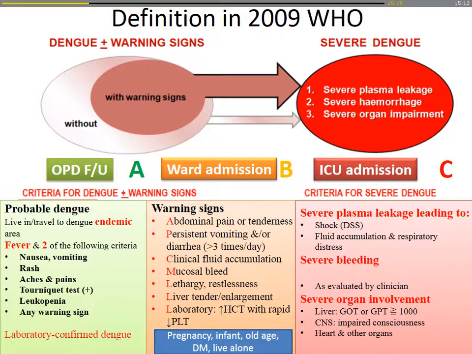If you have suspected dengue infection and some signs, but you don't have to be admitted to the ward, just OPD follow-up, that is group A. If you have warning signs, like abdominal pain, clinical fluid accumulation, mucosal bleeding, and especially groups like pregnant or elderly patients, you will be grouped as group B, and you need ward admission. And if you have severe plasma leakage syndrome, like ARDS, severe bleeding, abnormal liver function, you will be grouped as group C, and you need ICU admission.